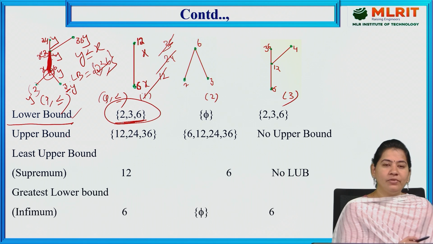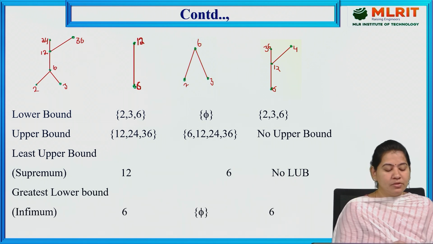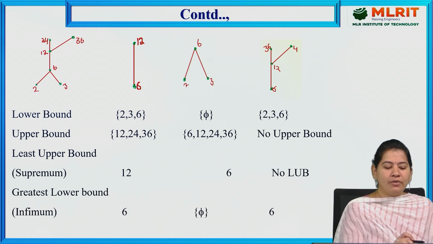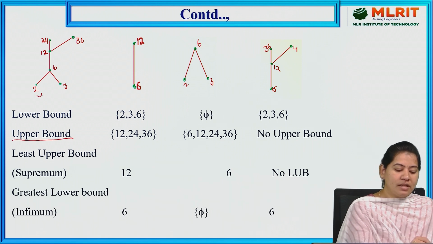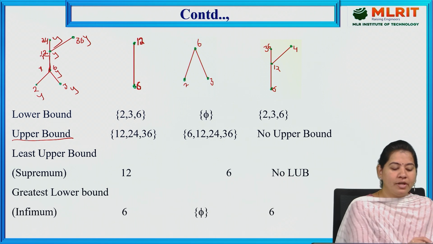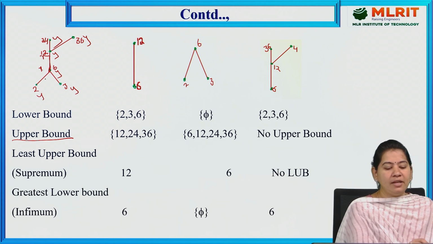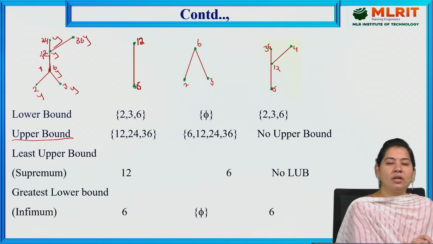In the same way we have upper bounds also. So what are upper bounds? Here we need to find, for every X element, compare the Y elements. If that Y element is greater than or equal to X, then we can say that those are called upper bounds. Here these are again the Y elements and these are X elements too. For example, 2 is not greater than 6 and not greater than 12, so we cannot include it in the upper bounds. 3 is not greater than 6 and not greater than 12.